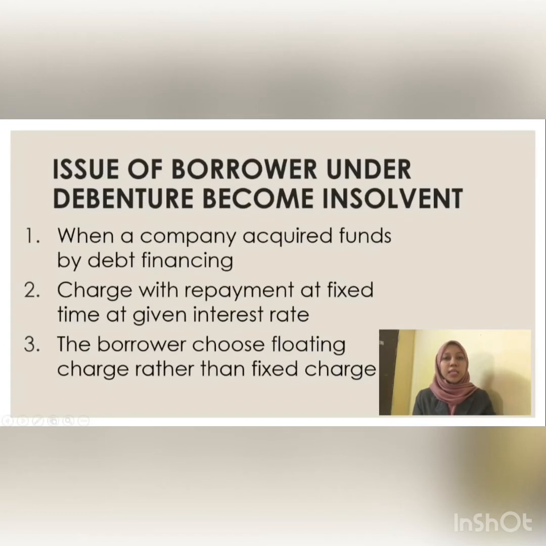My name is Hasliza Mentiroslan and my matric number is 263878. I will proceed with my part. Issues of a borrower under a debenture becoming insolvent. First, when a company acquires funds by debt financing, for issuing a debenture the borrower must have assets as collateral, which the company needs to register at the Companies House. The company is obliged to provide collateral as acknowledgement of the company's debt.